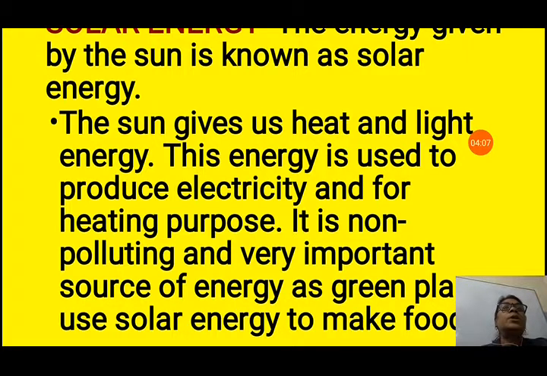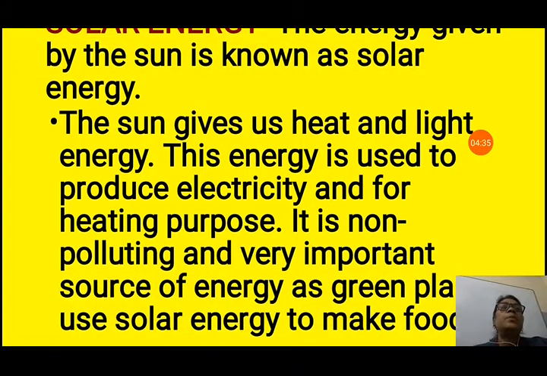So solar energy we are getting from the sun. It is used for producing electricity and for heating purposes. It is non-polluting because it is natural and it does not pollute the environment. It is environment friendly, and it is very important because all living things depend on this energy indirectly, because the plants make food with the help of this solar energy only, and we are getting food from the plants.